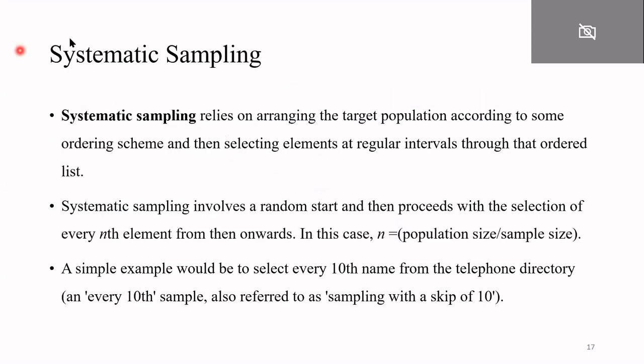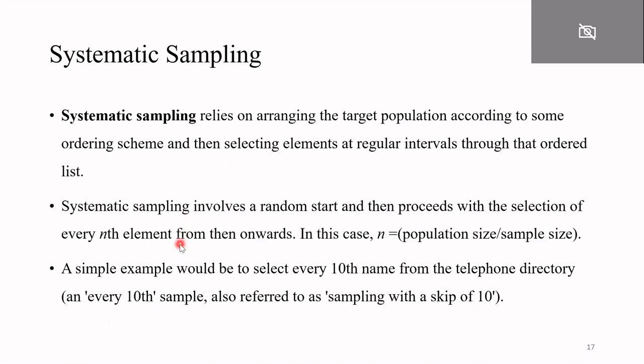Now the next type of probability sampling is systematic sampling. Systematic sampling, as its name suggests, means arranging the data in a certain ordering scheme. You will select elements at a regular interval from an ordered list. There will be some systematic method, and accordingly you will collect your sample.